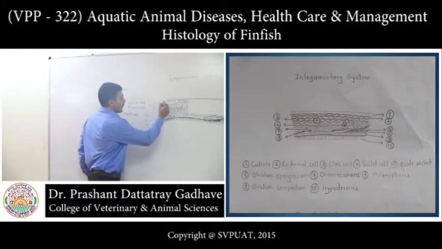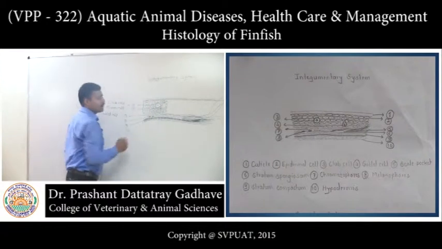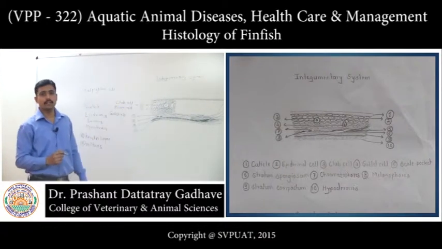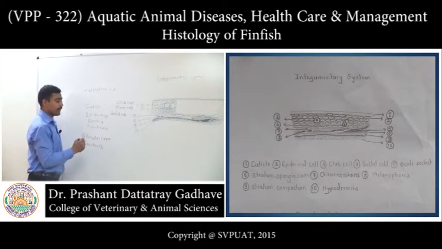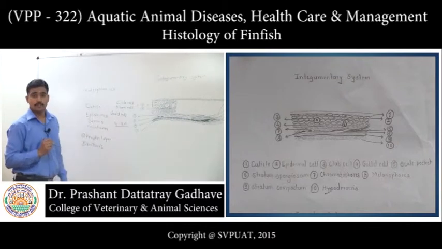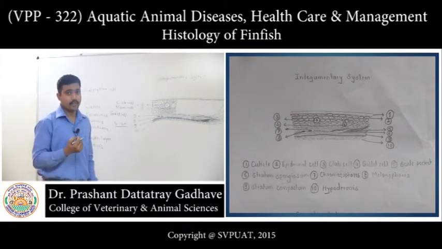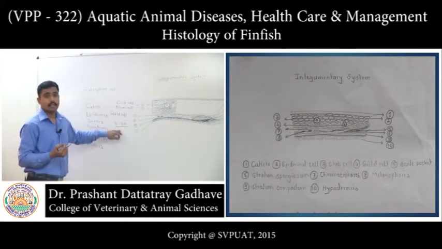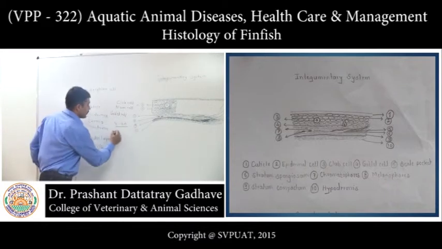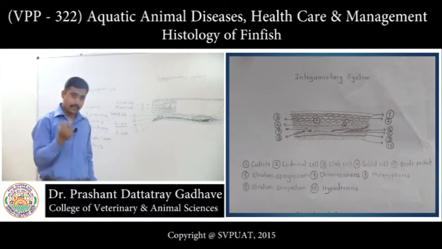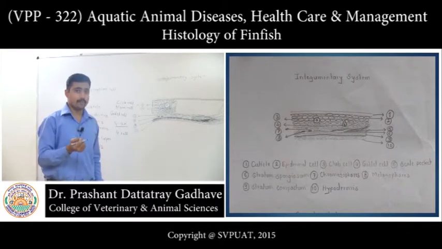Now, the number of epithelial cell layers present in the epidermis may vary from 4 to 20 depending upon the species. For example, carps have scales for their protection. In carps, the epidermal cell layer is 4 cells thick, but in catfishes, scales are absent.